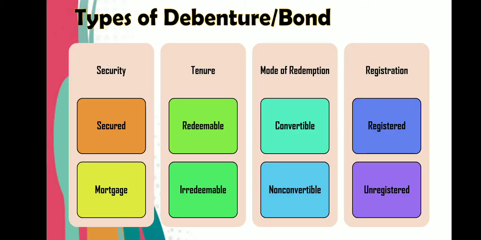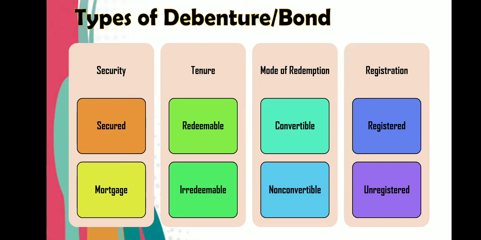Different types of debentures. Debentures are of different types. Their types are decided based on security, tenure, mode of redemption, and registration. In case of security, there are two types of debenture, secured debenture and unsecured debenture. Secured debentures are also known as mortgage debentures.